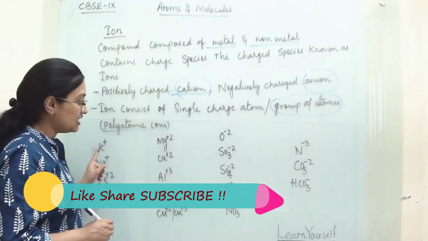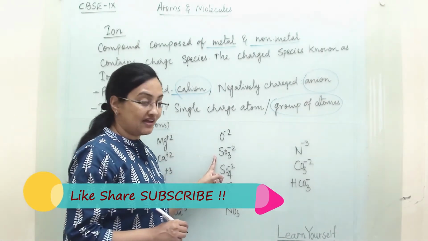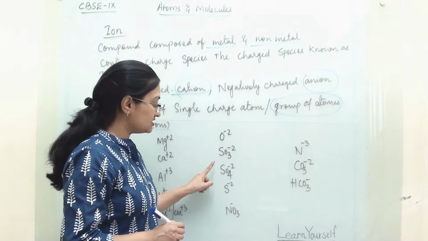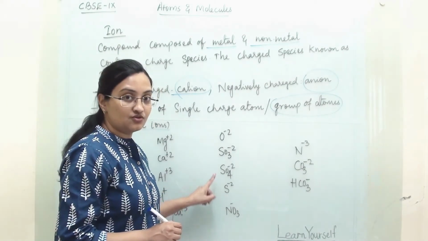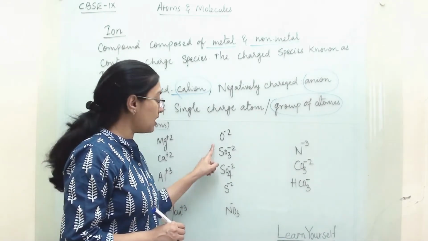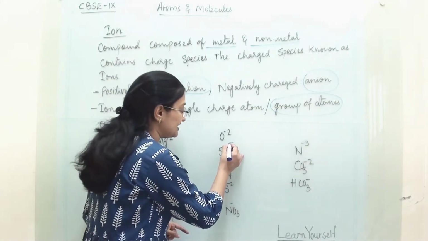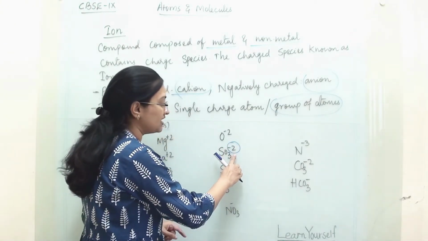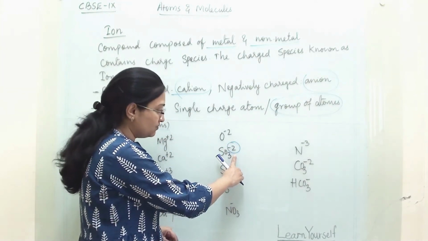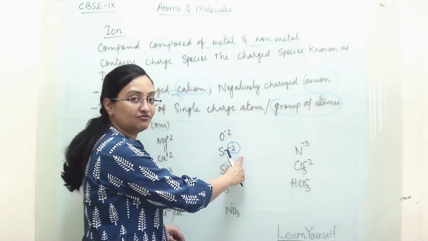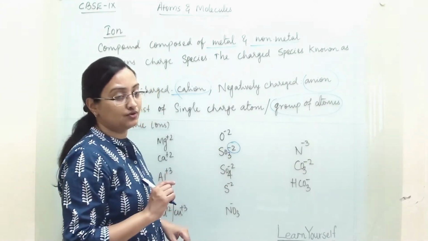It is easy. But when we come to anions, there are sulfite, sulfate and sulfide. When you are making a compound out of this, you have to remember that its combining capacity or charge is -2 and the name is sulfite. So this you have to remember.